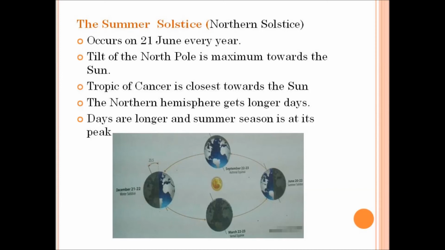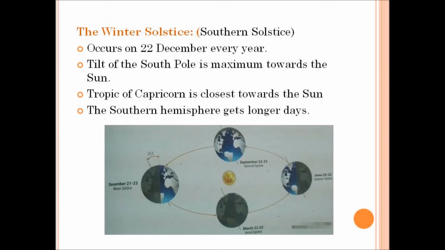That is, the vertical rays of the Sun fall maximum at the northern hemisphere. The Tropic of Cancer is closest towards the Sun, and therefore the northern hemisphere gets longer days. Therefore, in the northern hemisphere, the days are longer and the summer season is at its peak.